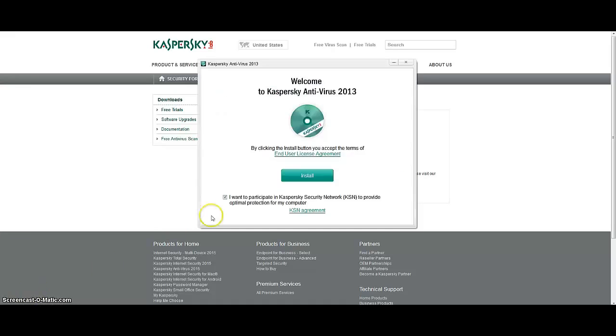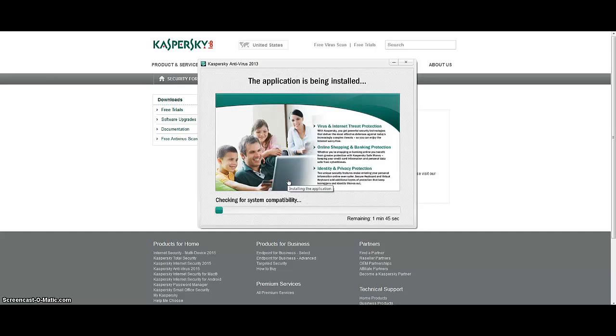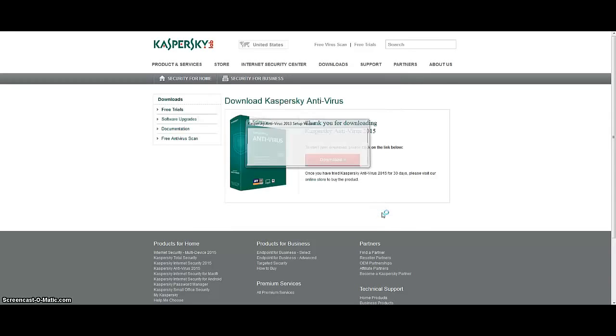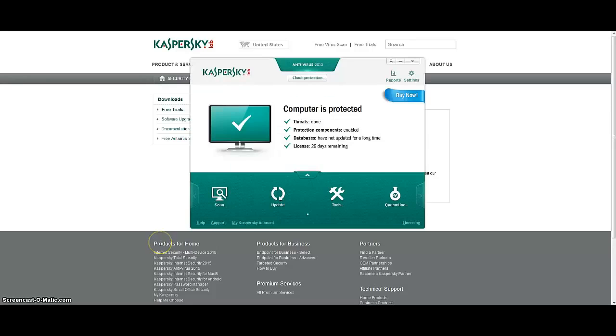and click Install. Installation should take about 2 minutes in total using the Kaspersky wizard. Once the installation process has ended, click Finish to run the program. You have successfully installed Kaspersky Anti-Virus, and your computer is now fully protected.